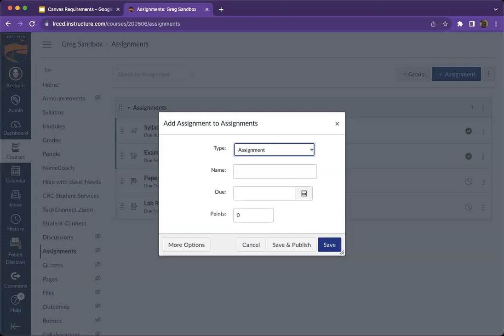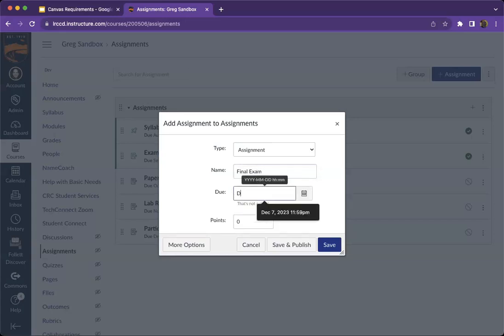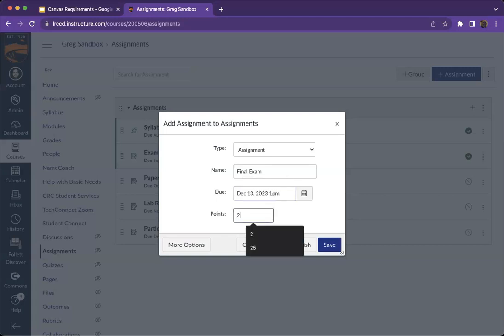Fourth assignment is going to be participation. And participation is, I'm going to do 1 grade for the whole semester. It's not due till the end of class. So I will say December 7th. It's the last day that we meet. I'm not going to put a time there. Participation is worth 100 points. And then finally, the last assignment I'm going to put is my final exam. We meet for the final exam on December 13th at 1 p.m. and that's worth 250 points.